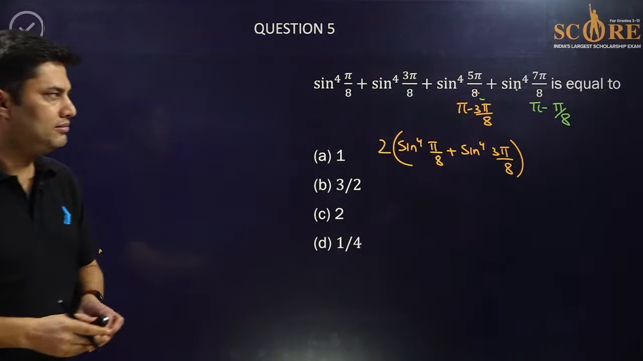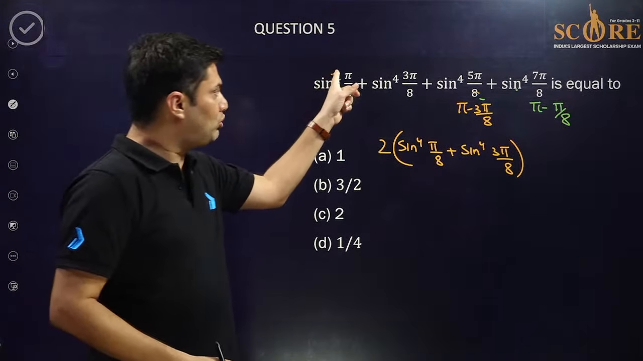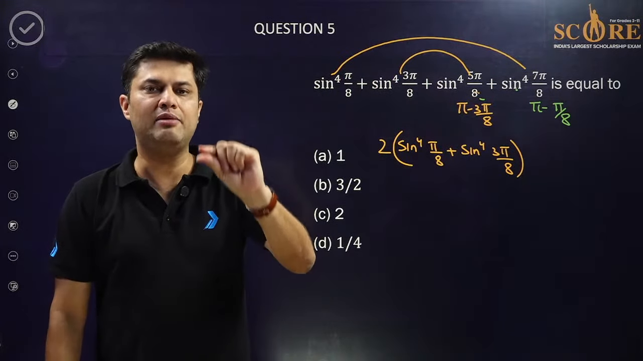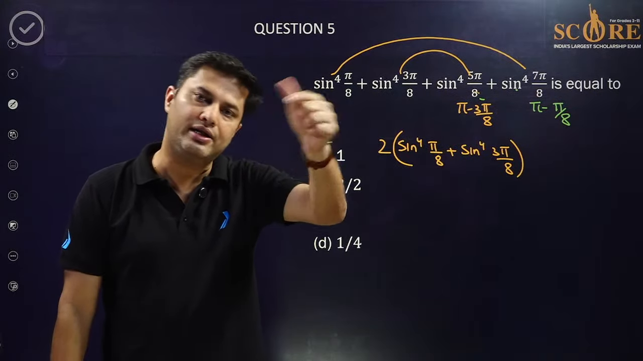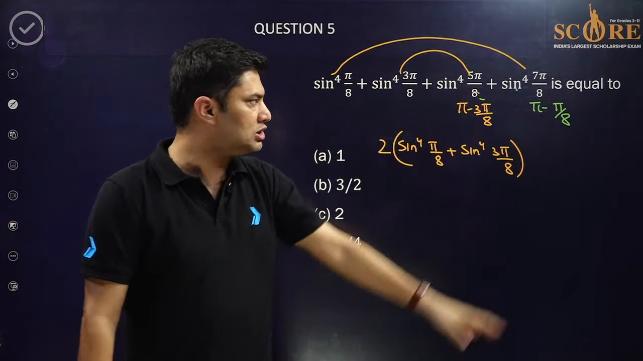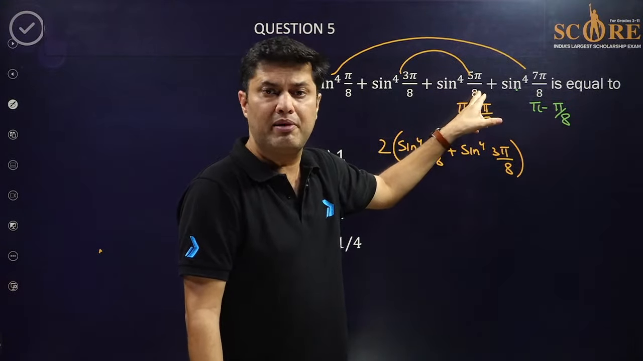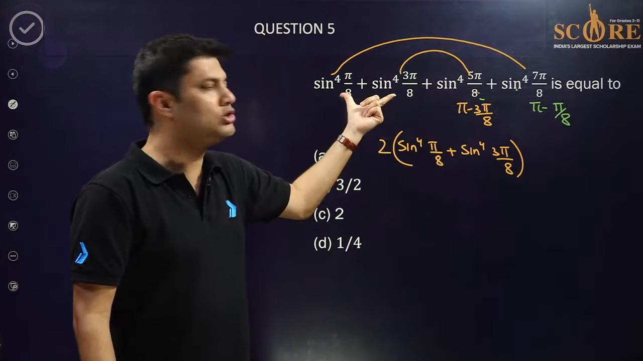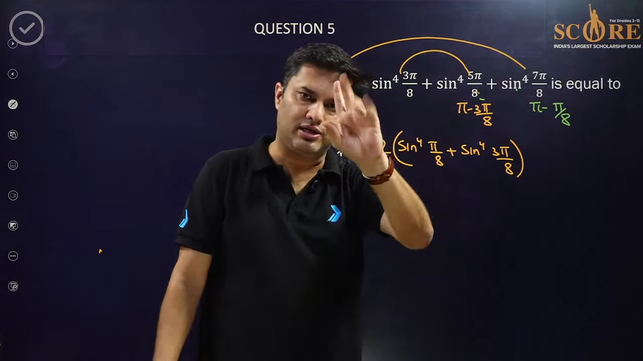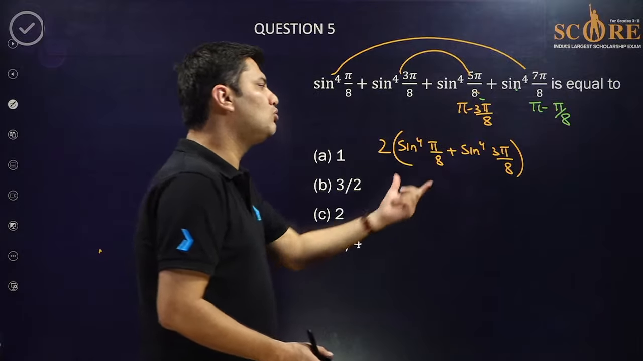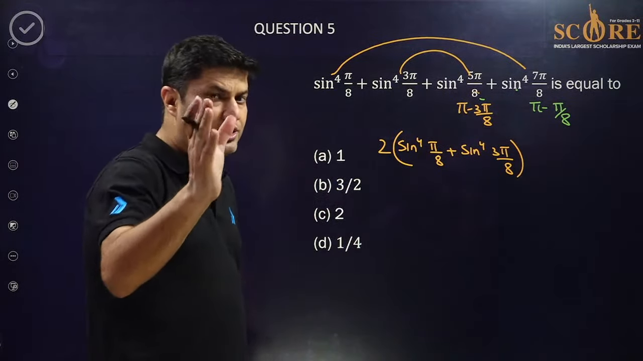First of all, tell me. These two numbers are same. These two numbers are same. Why? Because sine of pi minus theta is equal to sine theta. So this is pi minus pi by 8, so this is sine to the power 4 of pi by 8. This is sine to the power 4 of 3 pi by 8. So these two terms are same as these two terms. First task is done. The second task is how to solve these two problems. Now listen to me very, very carefully.